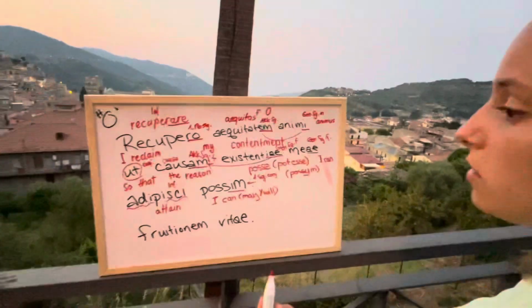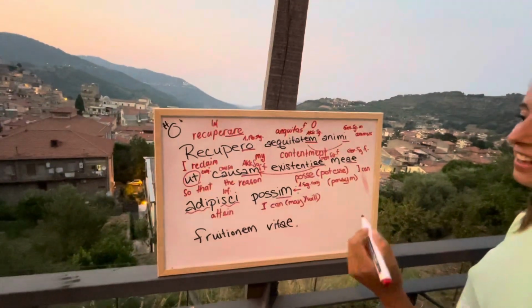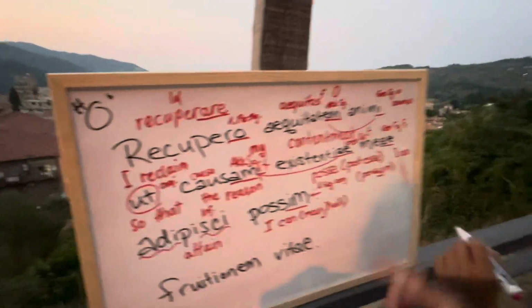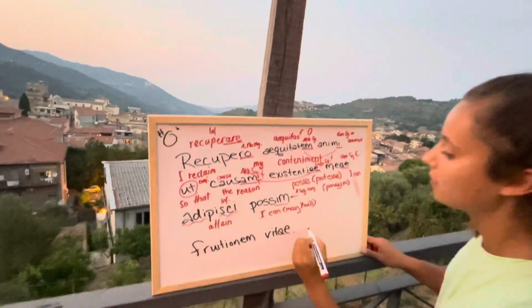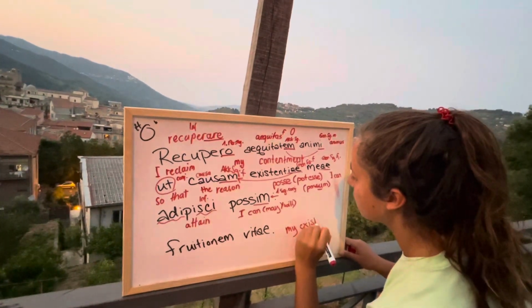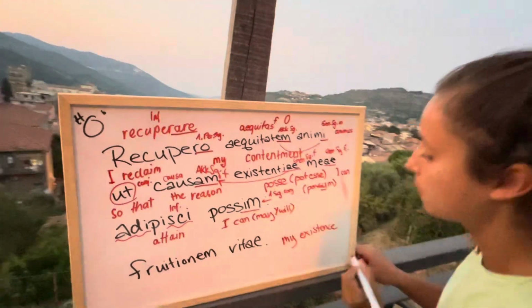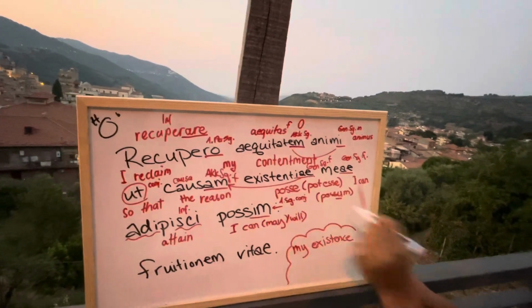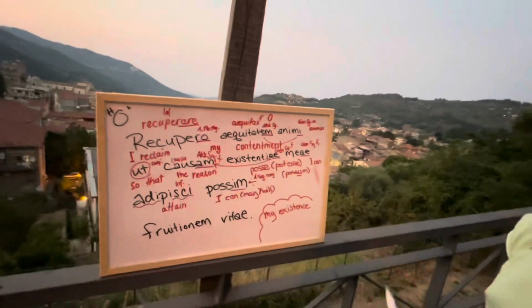So where do I put my existence? Where do I write it down? You can write it at the bottom right. Here? Yeah, just put a bubble around it. Okay. My existence. This is what that means. But you can see it. Existentia, it's obvious in English.